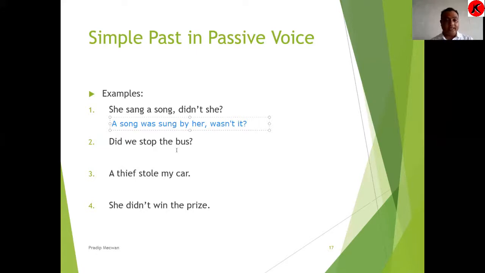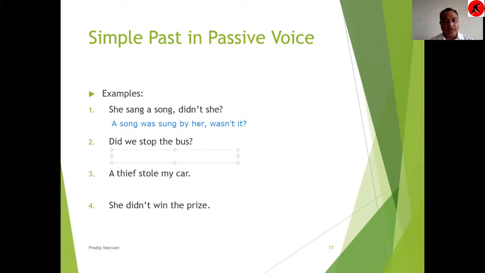Now the second sentence we have: did we stop the bus? This is a yes or no type of question. What you have to understand first is that we is the subject. Did stop together makes the verb. As I said earlier, in a question you have the verb first and the subject behind. So we is the subject, did stop is the verb here.